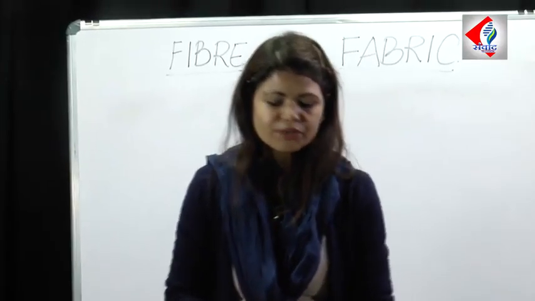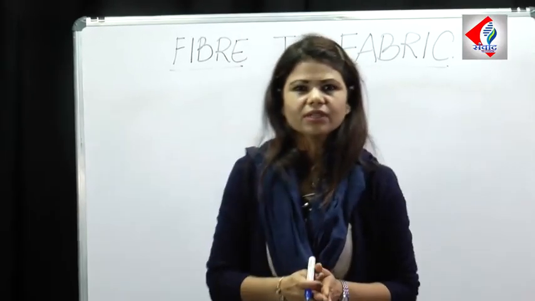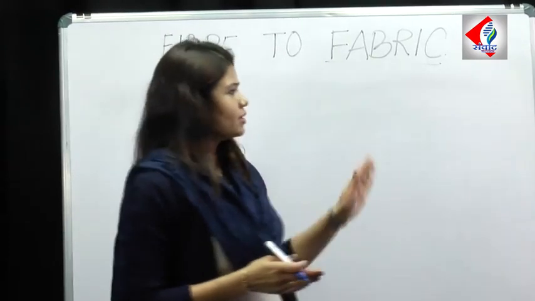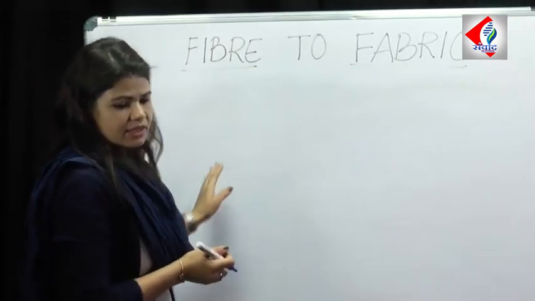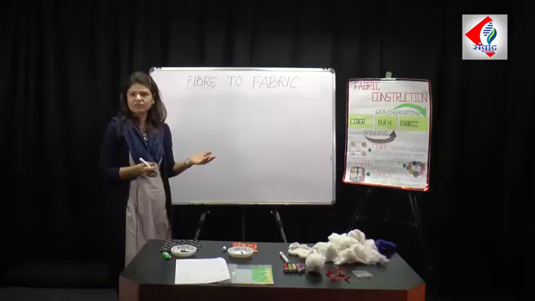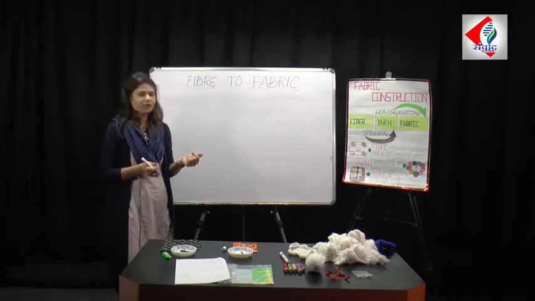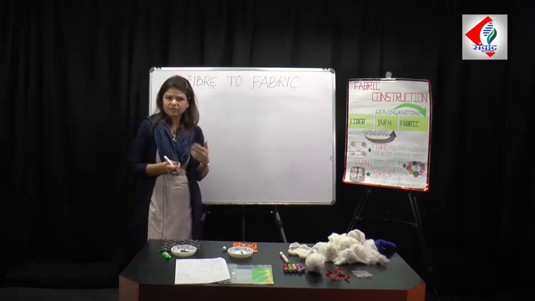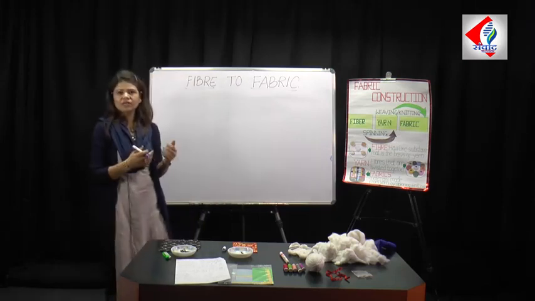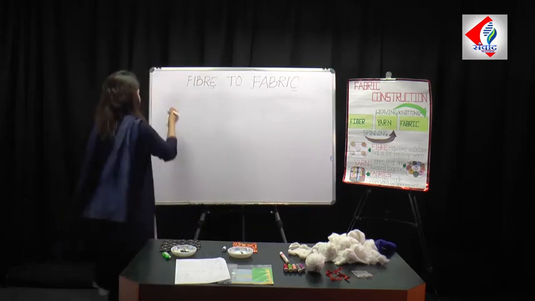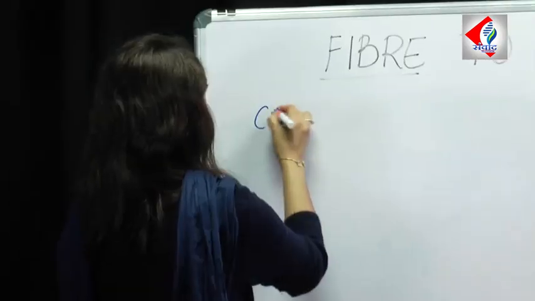Well children, now we'll move on to some of the plant fibers in today's chapter. I already told you about the plant fibers in today's chapter, that is the cotton and the jute fiber. So we will be talking about cotton and jute fiber in a little more detail. First is cotton fiber.